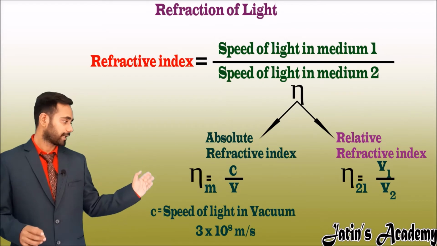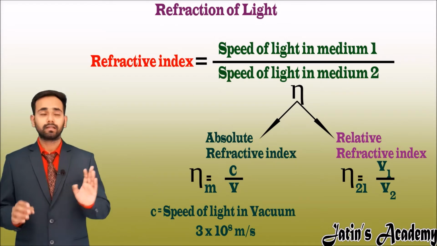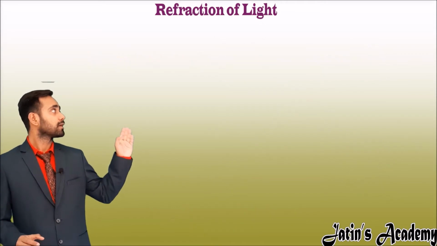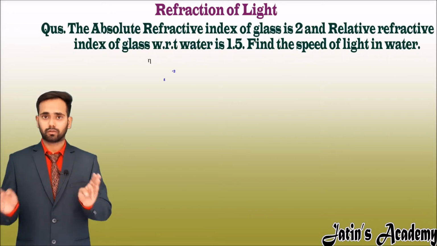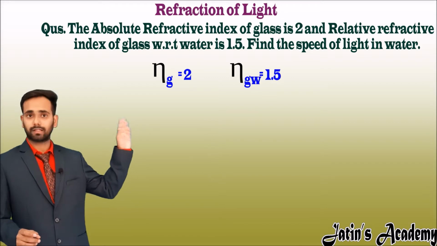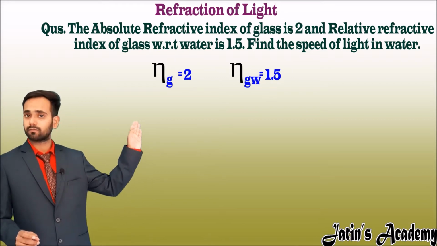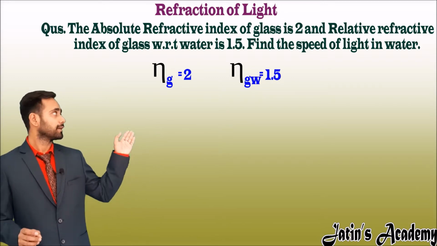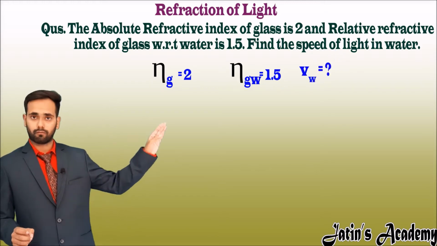Understand the term refractive index with an example. The example is like this. The absolute refractive index of glass is 2 and the relative refractive index of glass with respect to water is 1.5. Now find the speed of light in water.